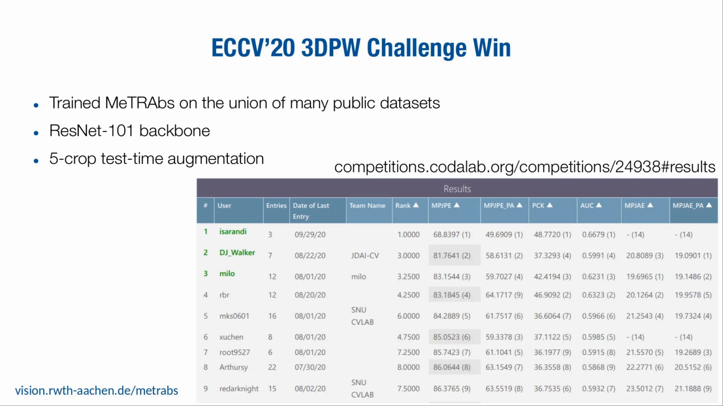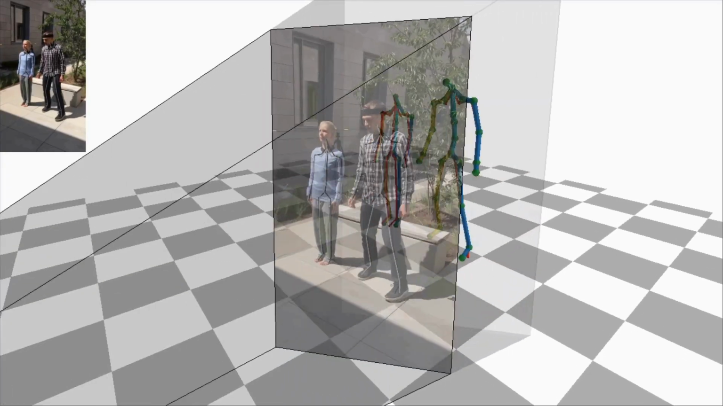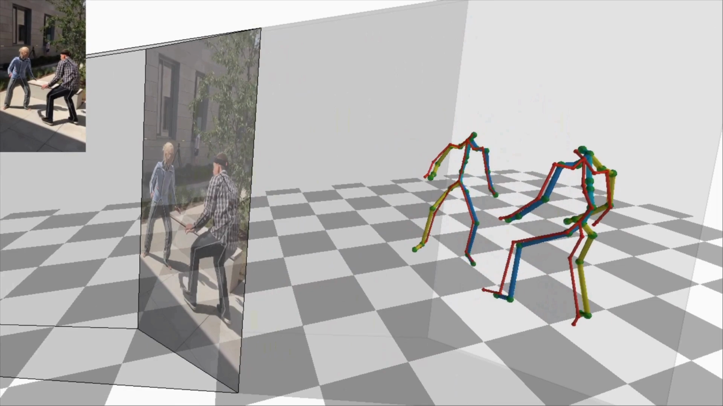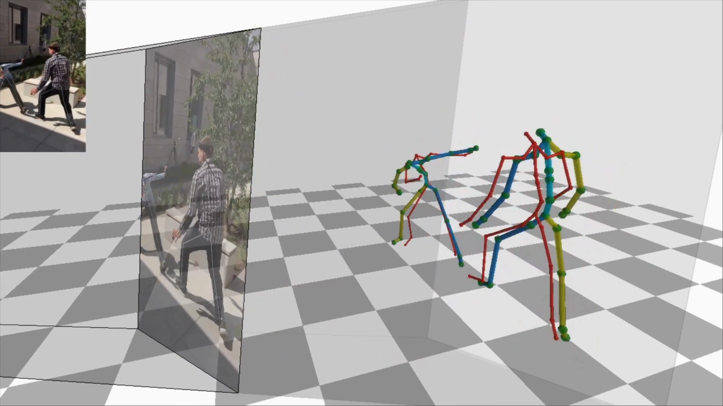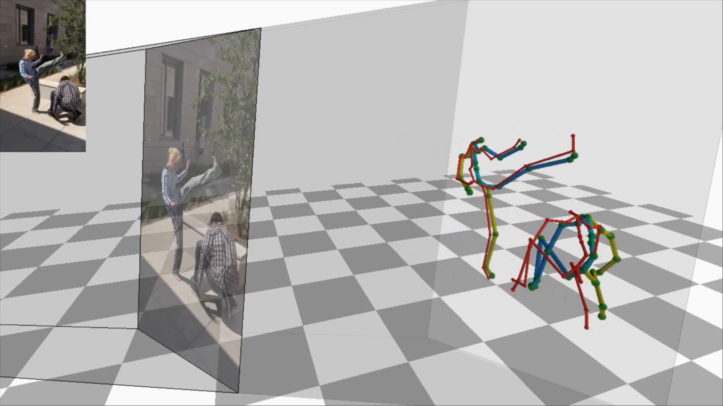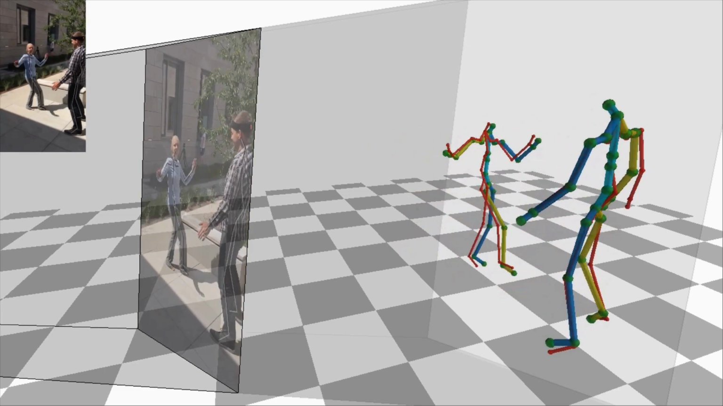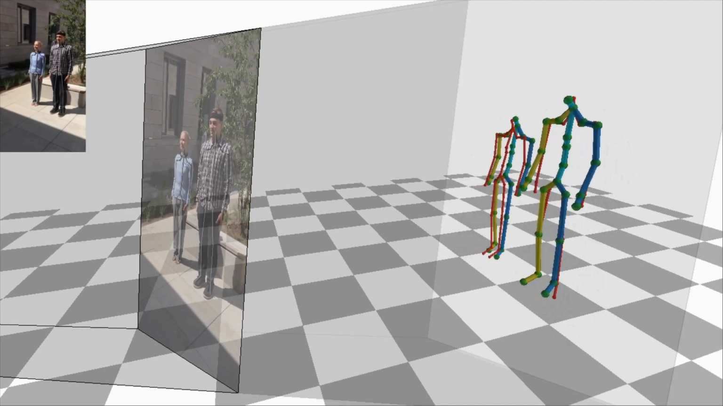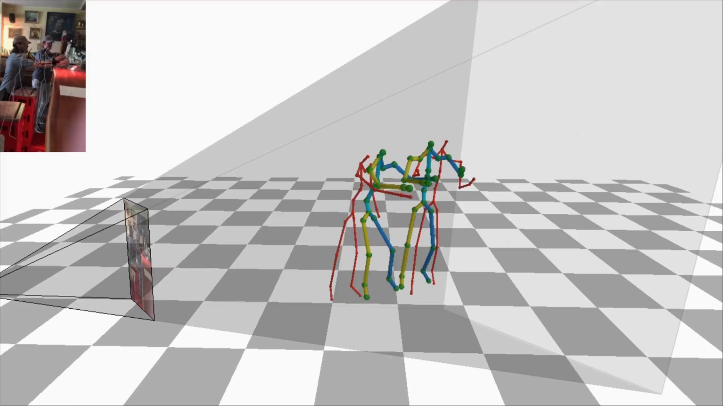For this, we trained METRAPS with a ResNet-101 backbone on several datasets and applied 5-crop test time augmentation. In this visualization, the red skeletons are the reference and the blue-yellow skeletons are our predictions. Even with such challenging motions from 3DPW, we can see that the scale and distance estimation remain relatively stable over time, even for unusual poses. Note that there is no temporal smoothing here.